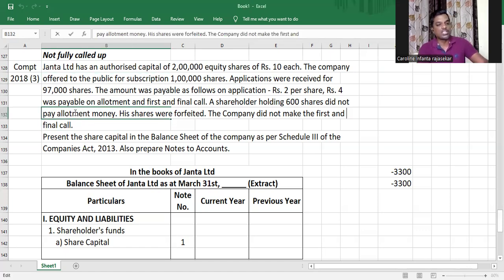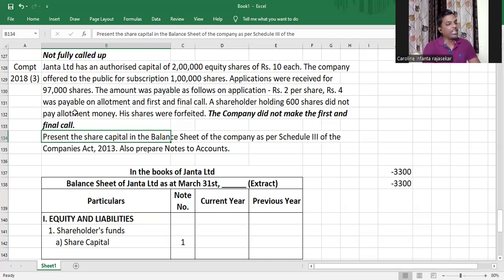This is how this question is different from all the other questions, my dear children. When the company has not made the first and final call, have they fully called up the shares? They haven't. So there can be no subscribed and fully paid up capital in this question. There will only be subscribed but not fully paid up capital. On top of that, the shares on which there were calls in arrears have also been forfeited. Let's see how to do this question.